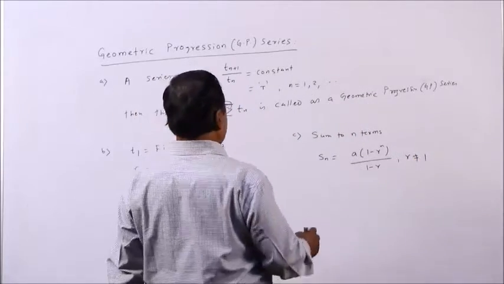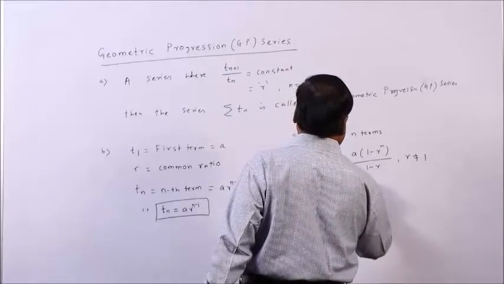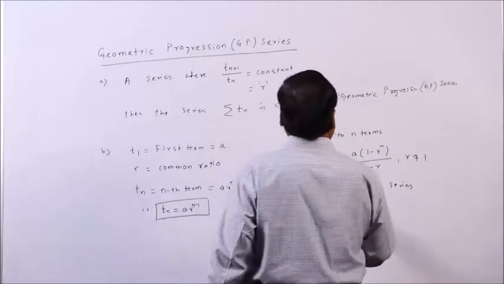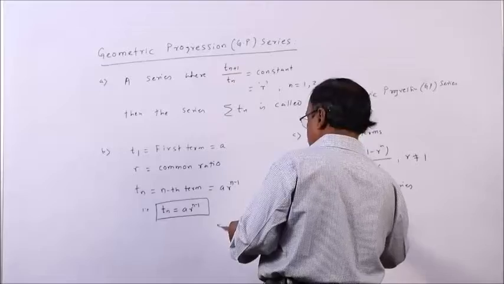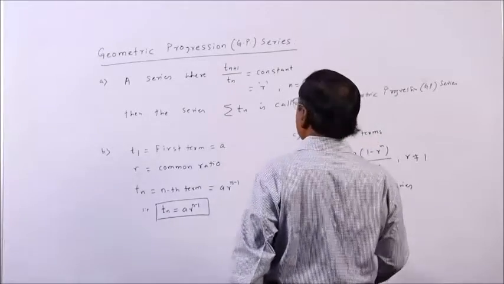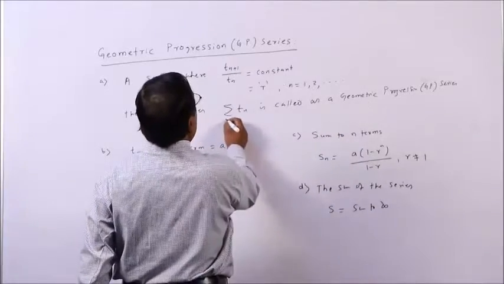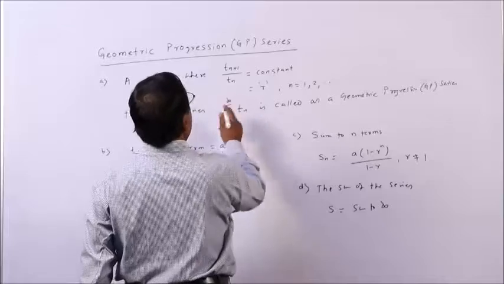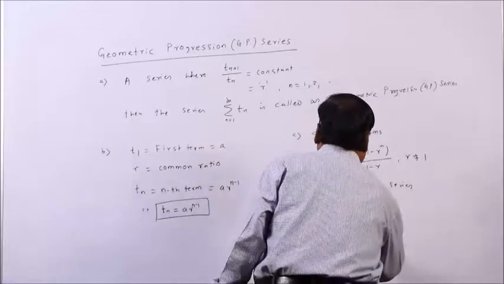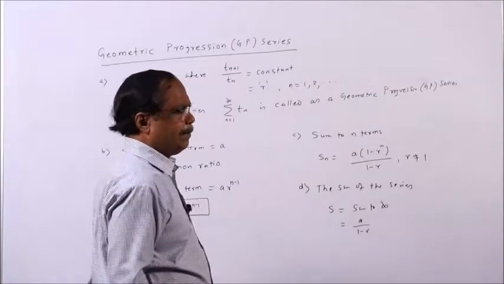And the sum of the series, you can denote that as S, that is the sum to infinity, because the series becomes infinite if n goes from 1 to infinity. This is an infinite series. So the sum to infinity or sum of the series is given by the formula A by (1 minus R). This was fundamental, you learned.